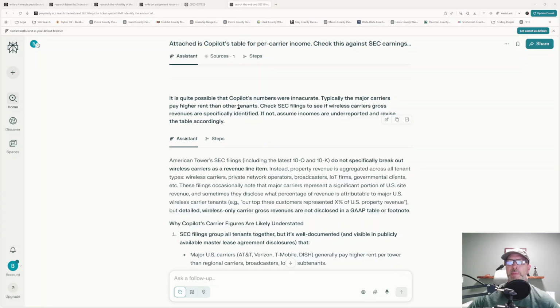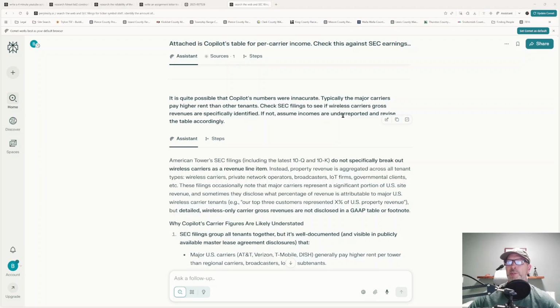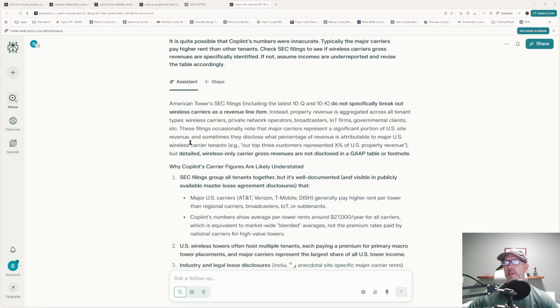Wireless carriers may pay higher rent than other tenants. Check the SEC filings to see if wireless carriers' gross revenues are specifically identified. If not, assume the incomes are underreported and revise the table accordingly. This is where it got real interesting.